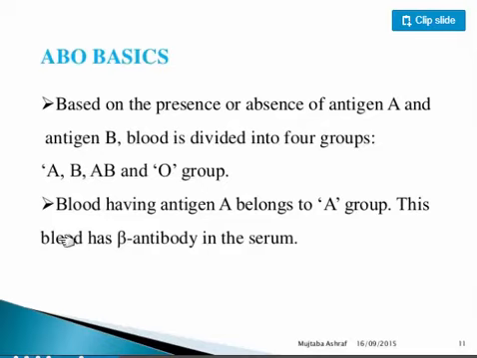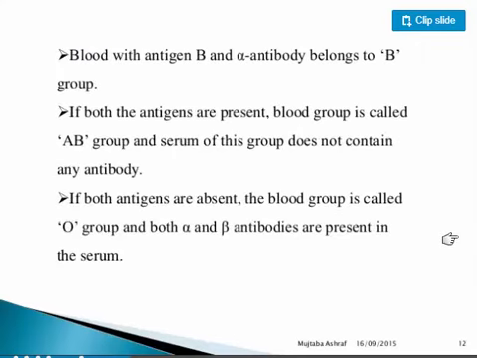So the blood which has an antigen A belongs to group A, but it is going to have the B antibody. And accordingly, the blood which has an antigen B is going to belong to group B, but it's going to have an A antibody. The blood which has both antigens is group AB. And then finally, we have the group O.